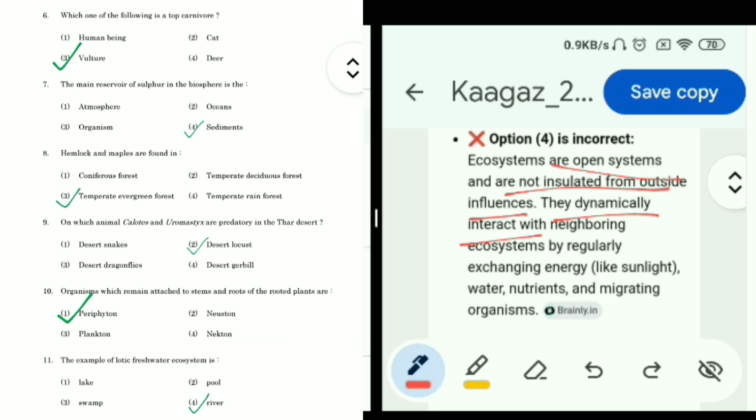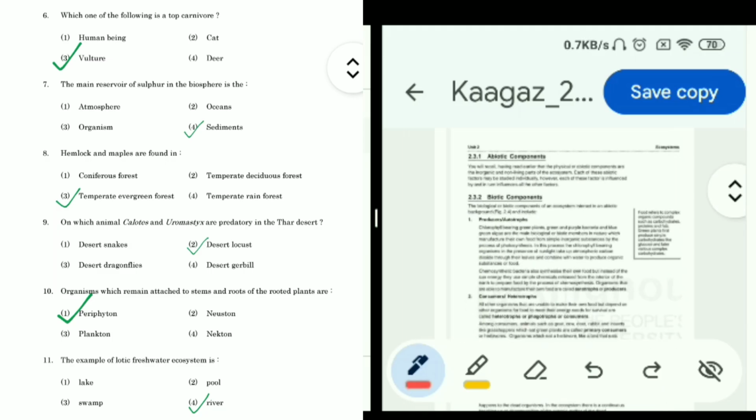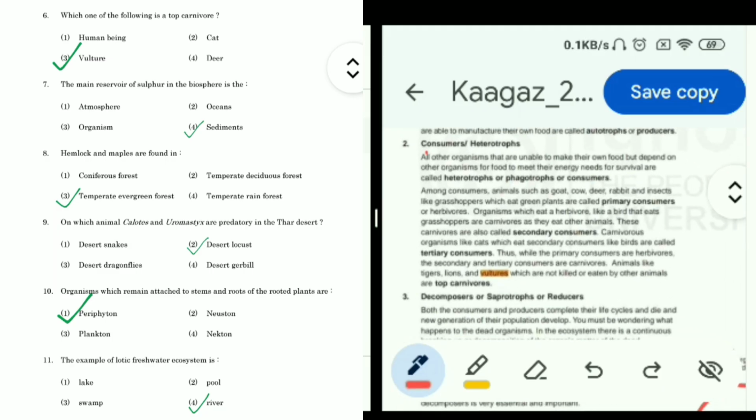Now question 6, which one of the following is a top carnivore? Human being, cat, vulture or deer? So this answer we can find in unit 2, page number 27. We can see in the topic consumers and heterotrophs that animals like tigers, lions and vultures which are not killed or eaten by other animals are top carnivores. So tigers and lions are not in the options, only vulture is. So vulture is the correct answer.